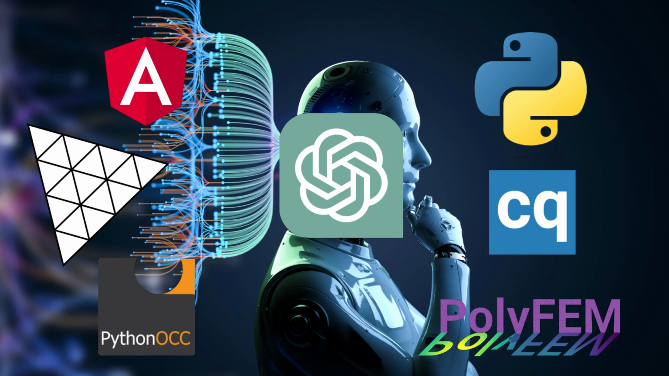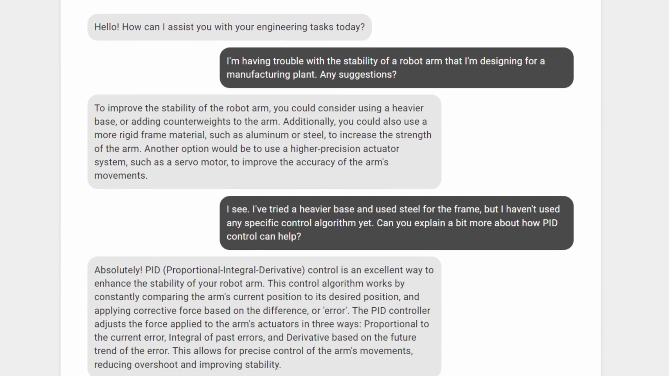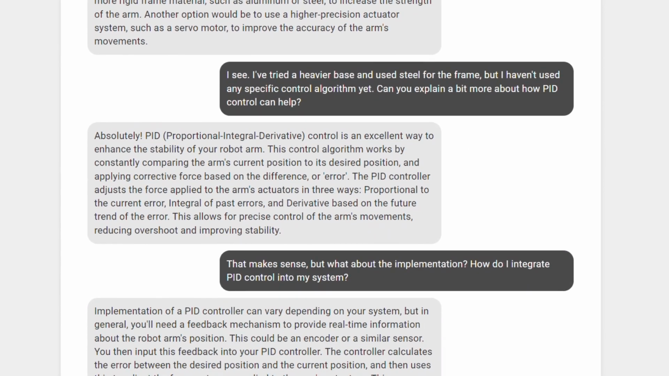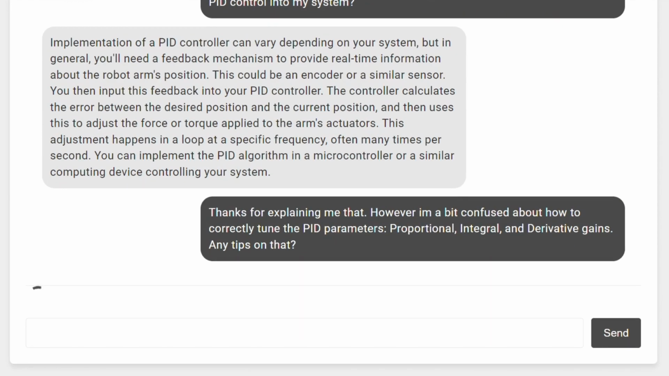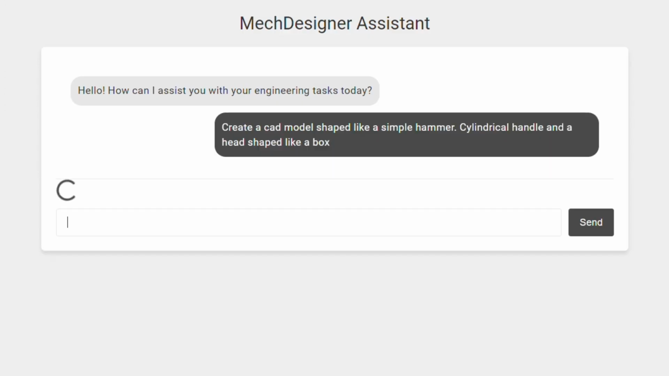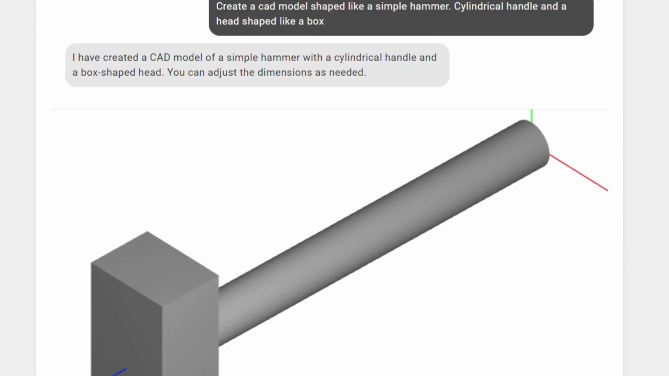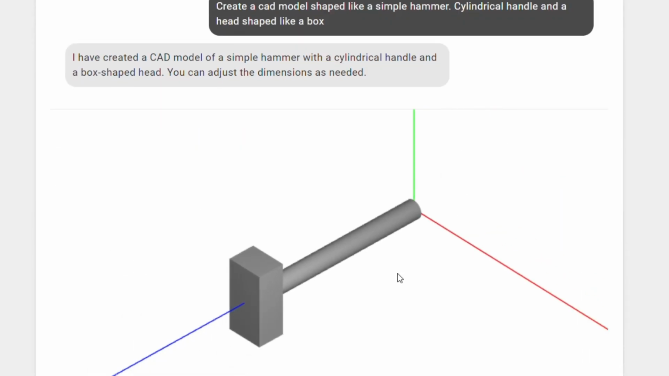So far in this concept, I used a combination of popular web technologies and libraries for CAD functionalities, and created a mechanical designer assistant. The assistant will answer your technical questions, but not only that. You can request it to create a CAD 3D model for you, for example, just by describing the shape. In this case, I ask for a model shaped like a simple hammer.